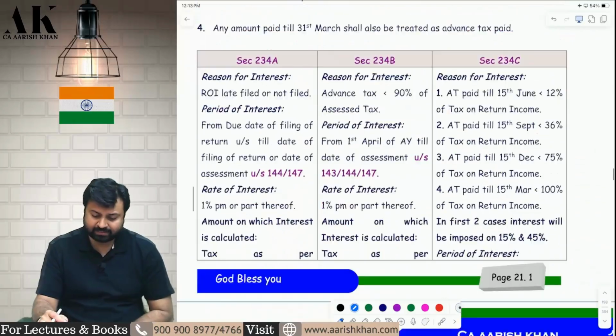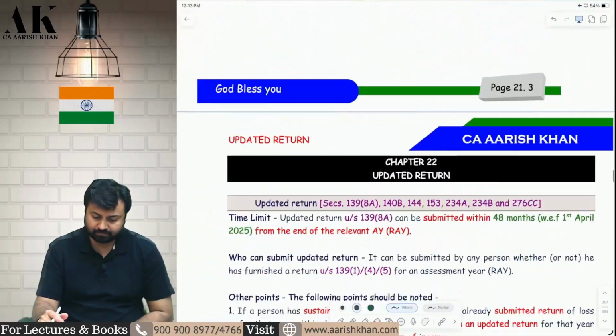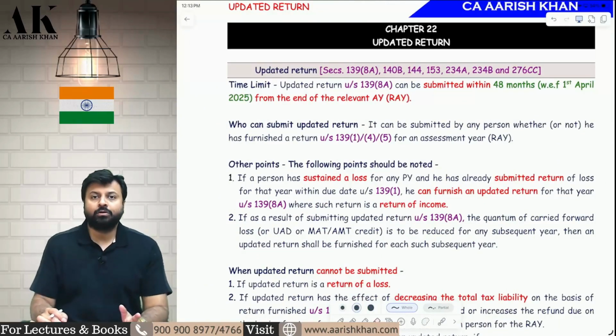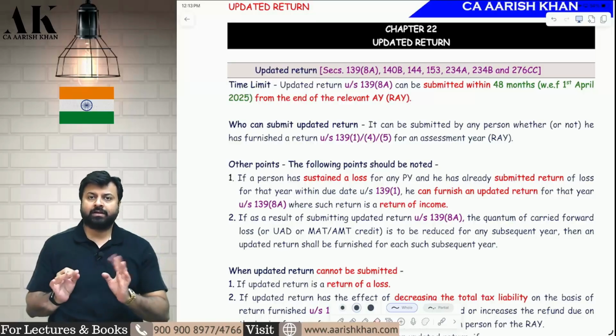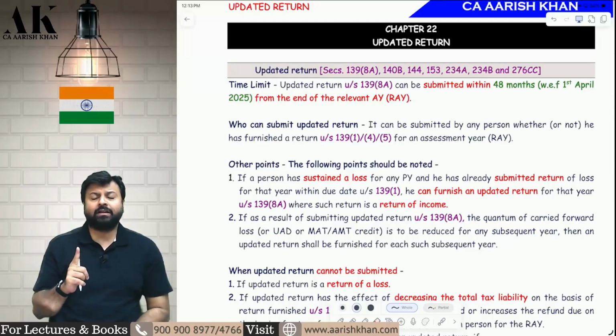Now in advance tax, there is no amendment. Yes, in updated return, important amendments have come. Two important amendments have come in updated return. One, earlier the updated return was allowed to be filed till 24 months from the end of the relevant AY.